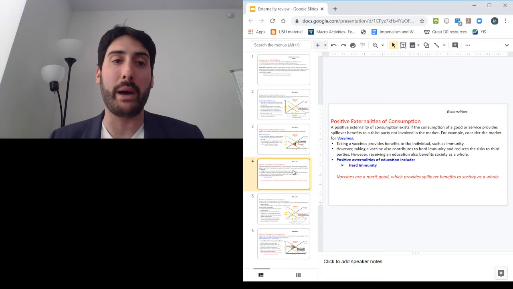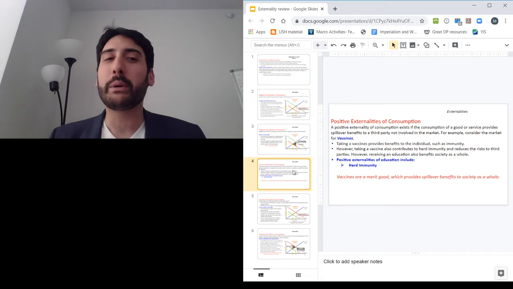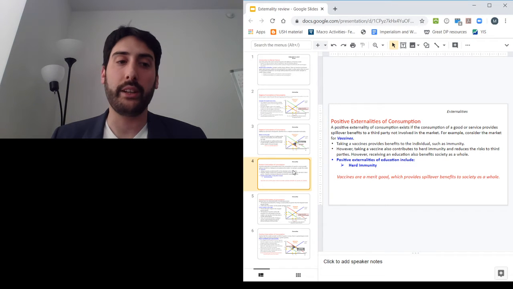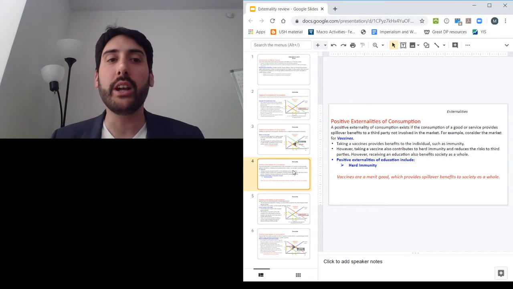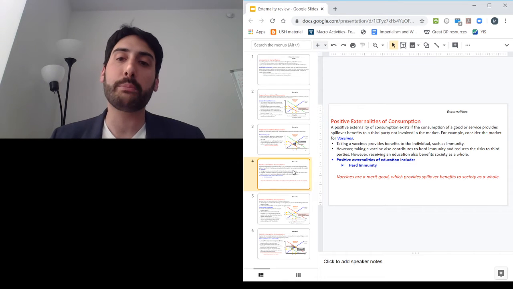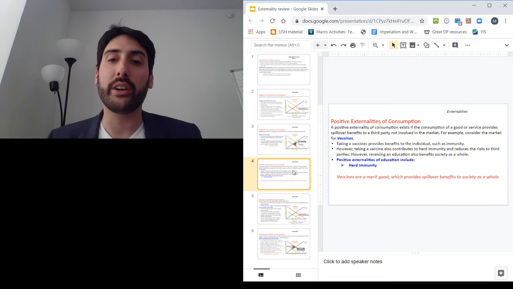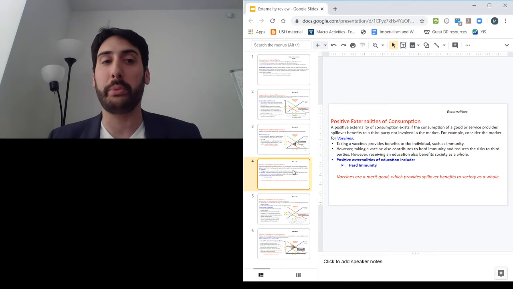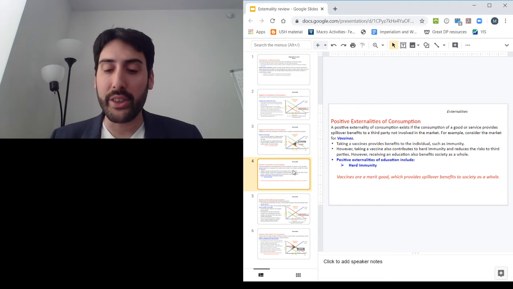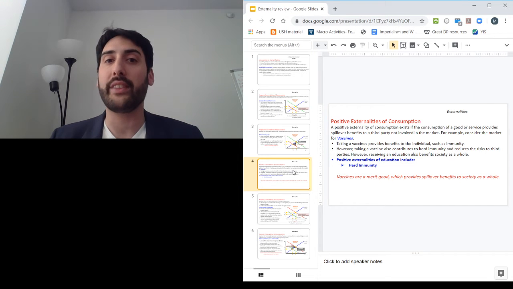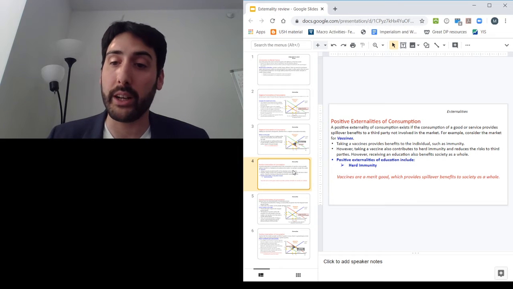They're going to give you a benefit of not catching a disease, and there are private costs, but there's also an external benefit, which is herd immunity. If enough people take a vaccine, it's going to protect third parties. And that's very, very useful. But often when individuals decide whether or not to take a vaccine, they're not factoring in herd immunity. So what we would want to do is to encourage people to internalize this external benefit so that they consume more of this good. All right.